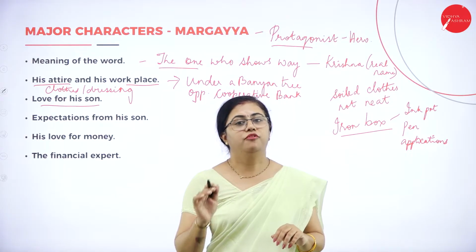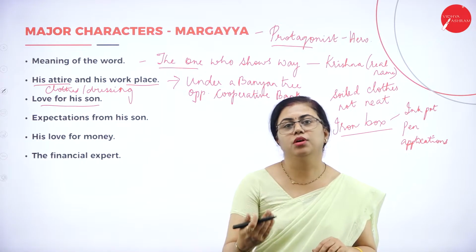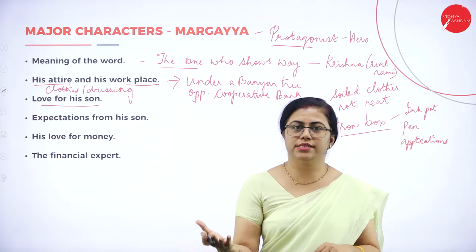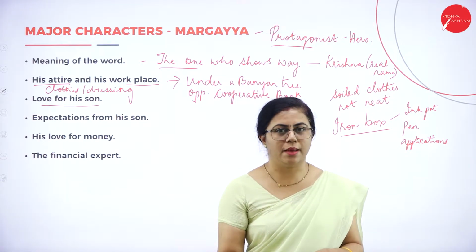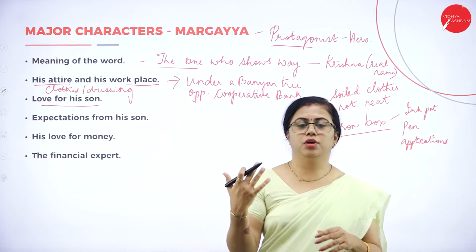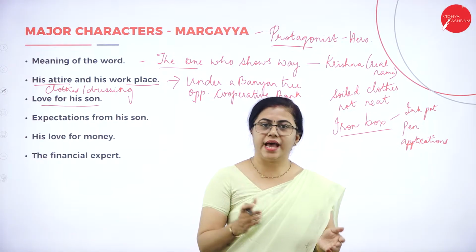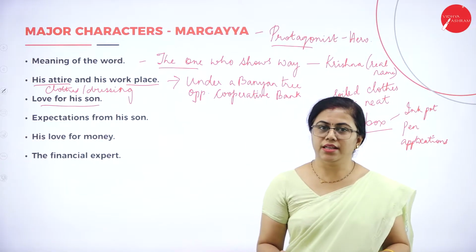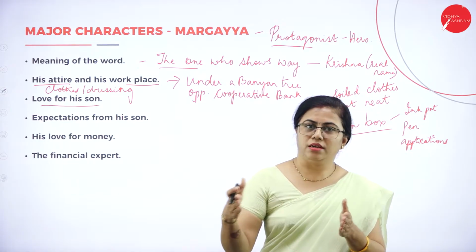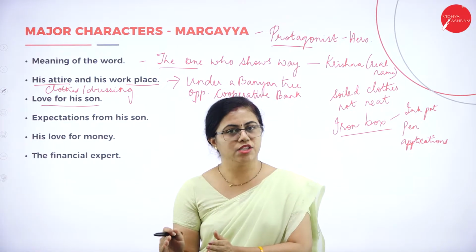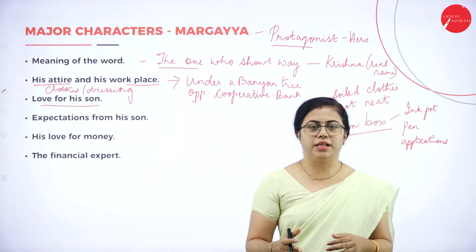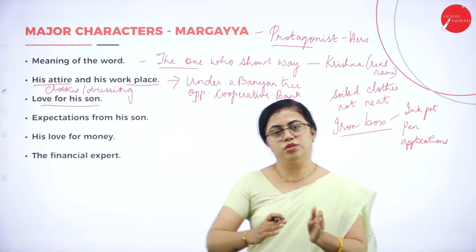He still thinks of ways in which he can help his son come up in life. He thinks marriage would bring his son onto a good path, but that doesn't happen. Still, he doesn't leave his son. Though his son asks for a share of the ancestral property, he doesn't abandon him. He just advises him, keeps his son and his family in a separate house, and tries to bring him onto a good path. But still, Balu takes a bad path.